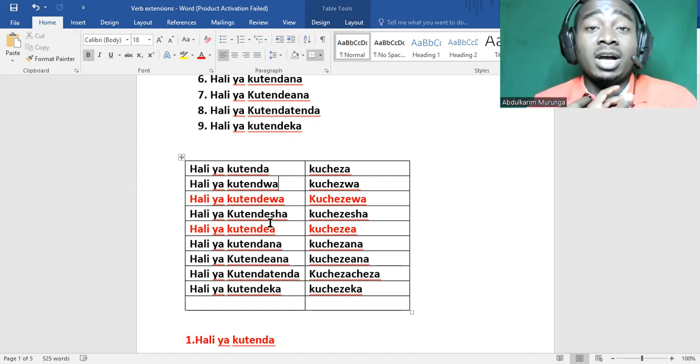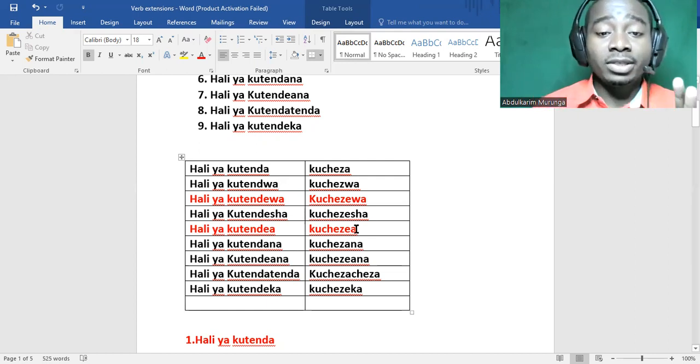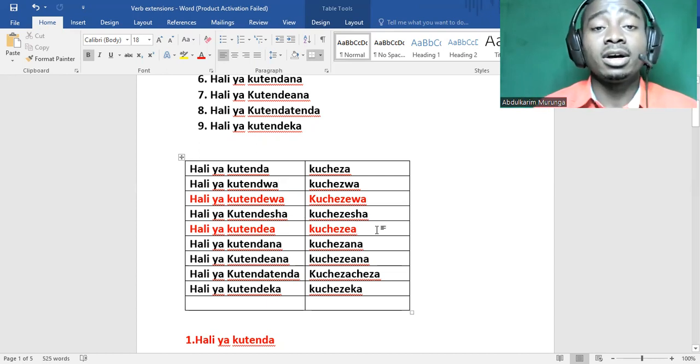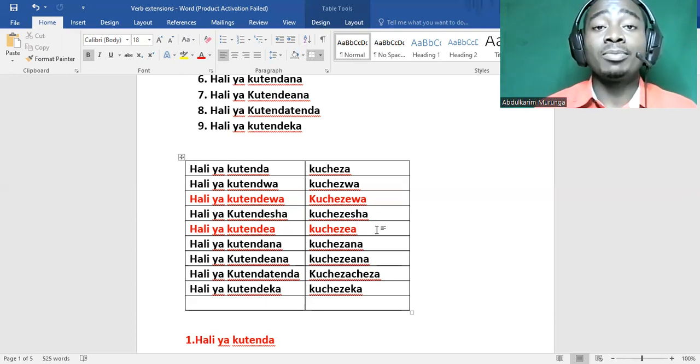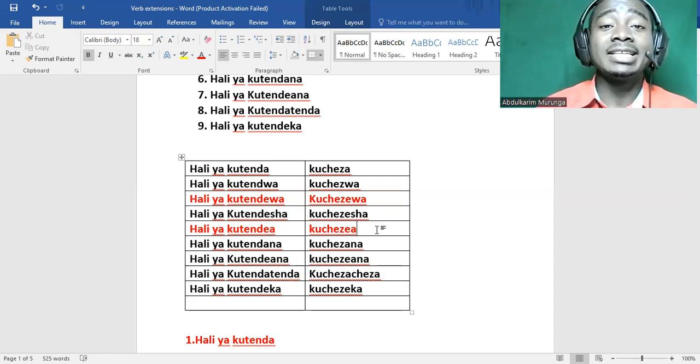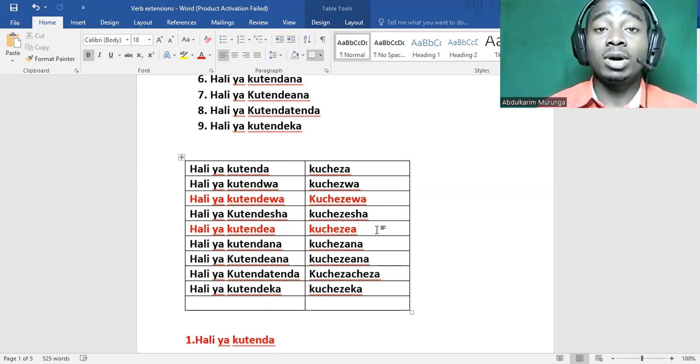So I'm the receiver of that action. In the other case, hali ya kutendea, the doer of the action is the one that is emphasized. Like mimi nilichezewa mpira na John or na Juma. In hali ya kutendea, I'll start with Juma. Juma alinichezea mpira. Okay, Juma alinichezea mpira. So that's the difference.